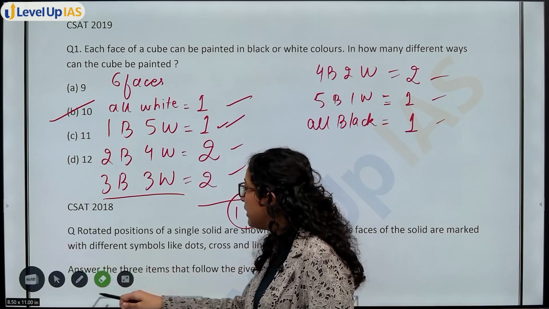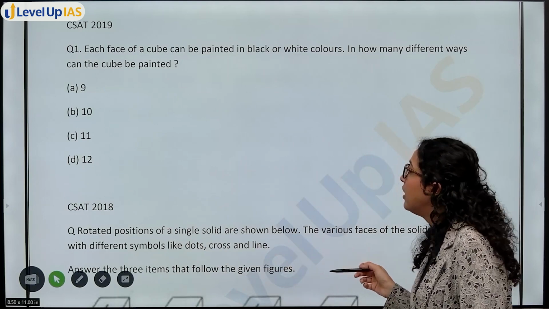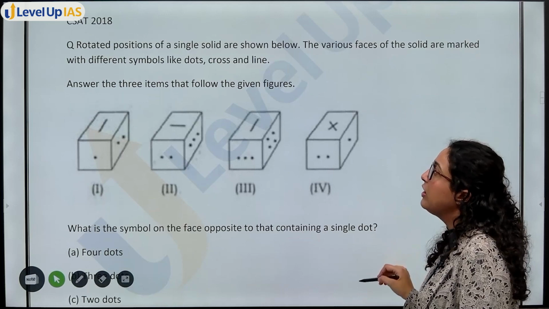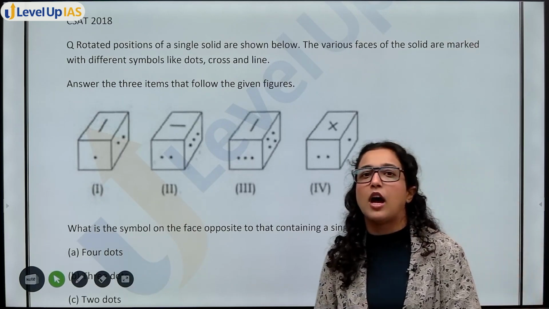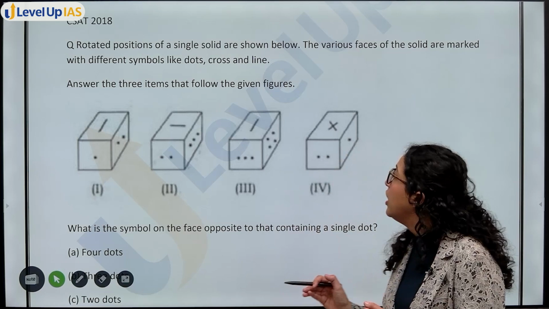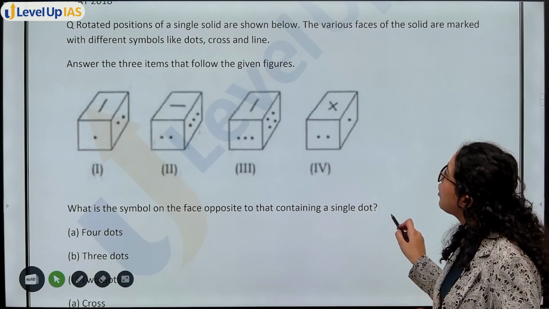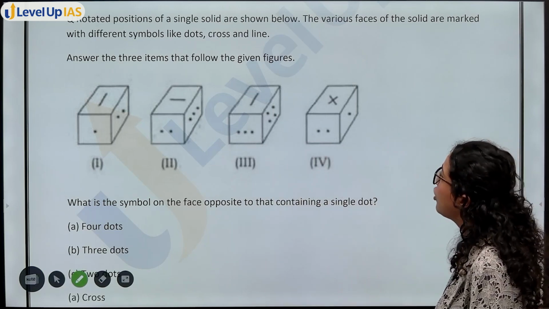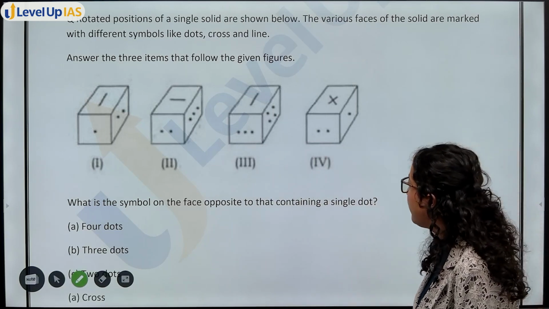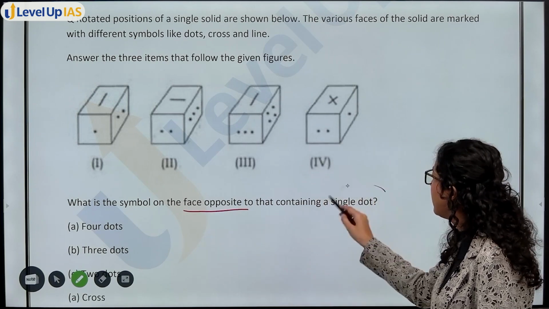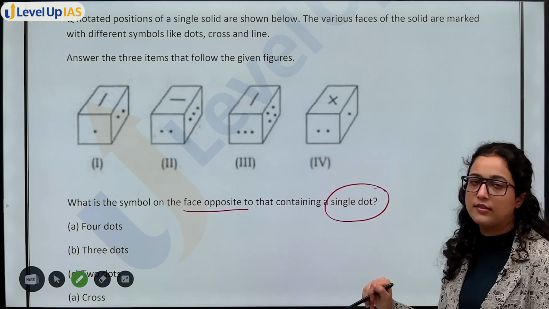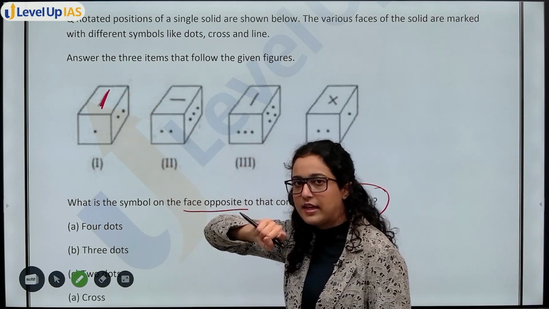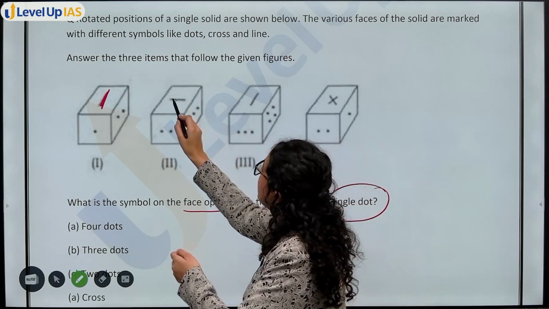In this you had to be a little aware about the concept. Now moving on to the CSAT 2018 question. Now this is not exactly a cube paint question. This is how well you understand the reasoning of cube. Now rotated positions of a single solid are shown below. Various faces of the solid are marked with different symbols like dot, cross, line. What is the symbol on the face opposite to that containing a single dot? Okay, so from this you have to analyze. Now see, firstly, here this line is like this, and now this line is like this.